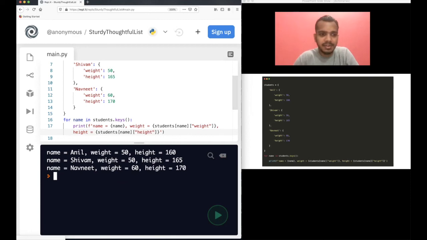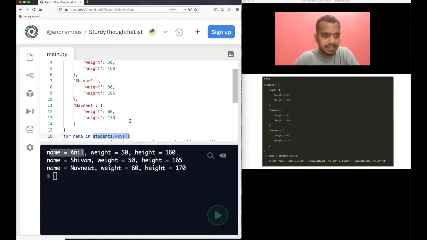For each of the students, I got the name Anil. That's what I have printed, name equal to name. Of course, I'm iterating over the keys there, right? So see this. First, see this.